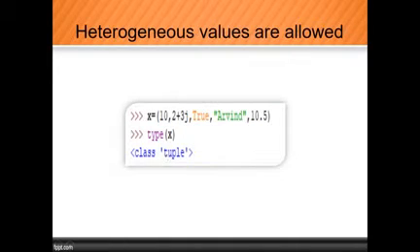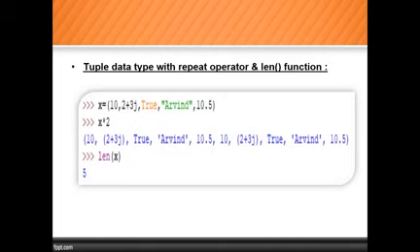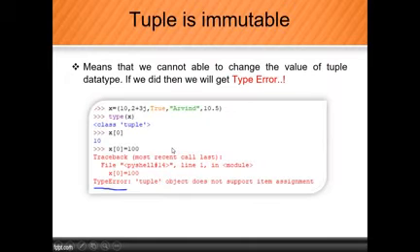Heterogeneous values are allowed. We all know that heterogeneous values are allowed. Tuple data with the repeat operator and length function. Yes, we can do tuple operations with the length function and repeat operator. Tuple is immutable, which means we cannot change the value of the tuple data type. If we do, then we get a type error. So I already mentioned all these things. You need to try it yourself one more time, and you will get the clear concept.